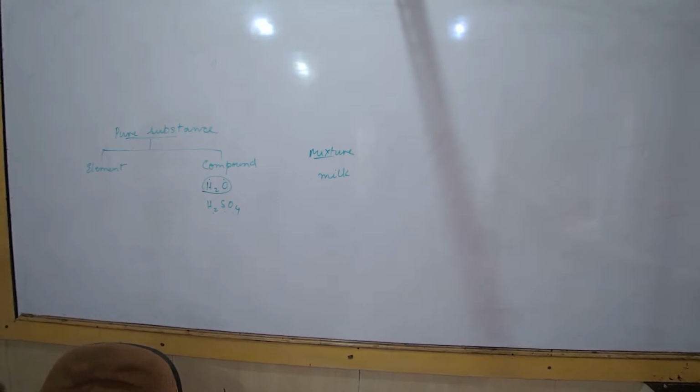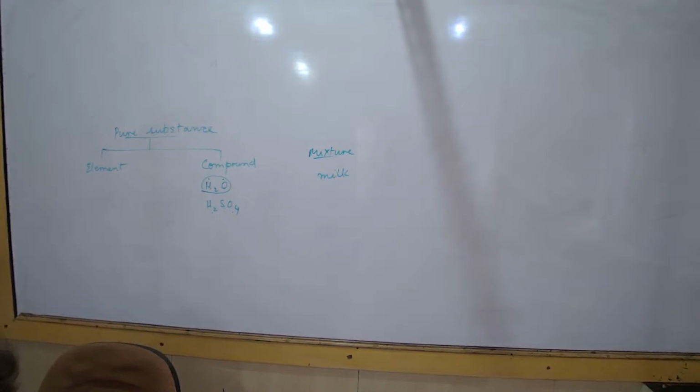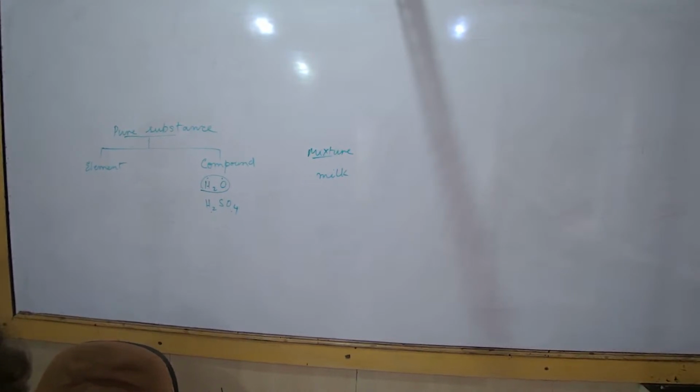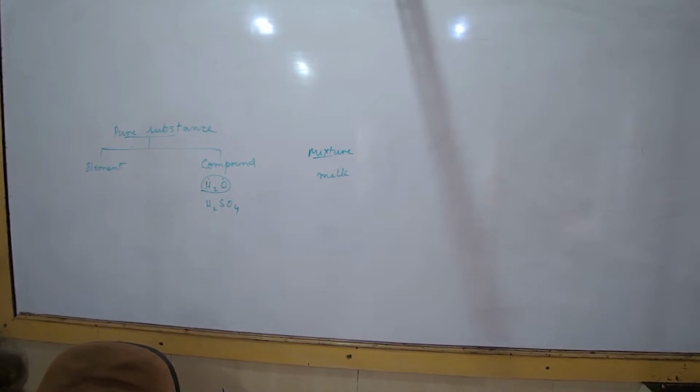Water and sand, that is okay. Now I am giving you three things: sand, salt and water. It's a mixture. Now we can separate it. First we will separate sand from water by filtration, step by step.